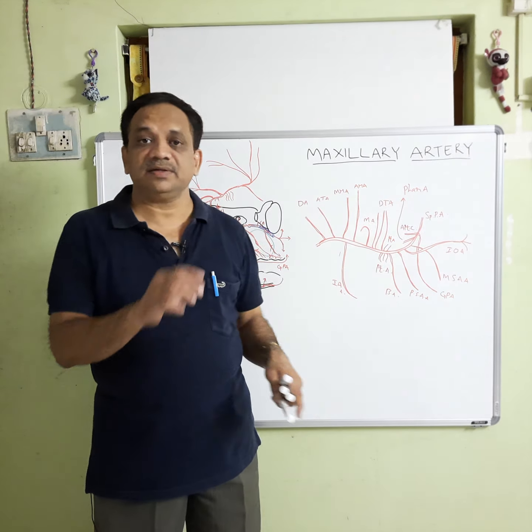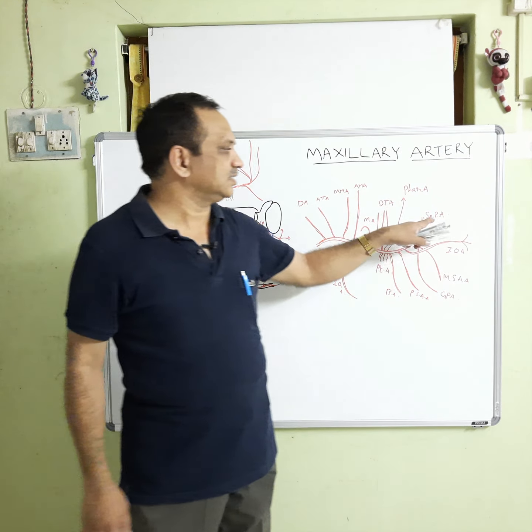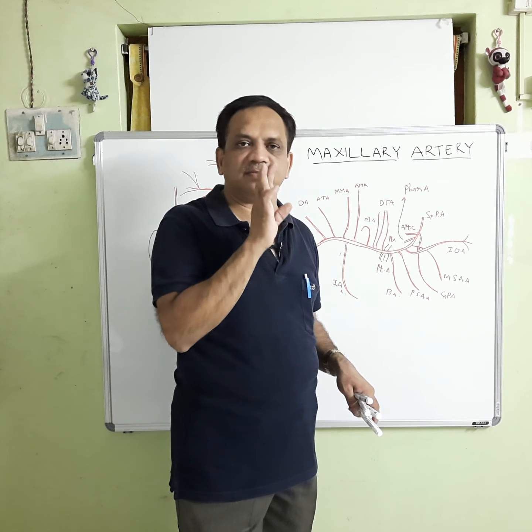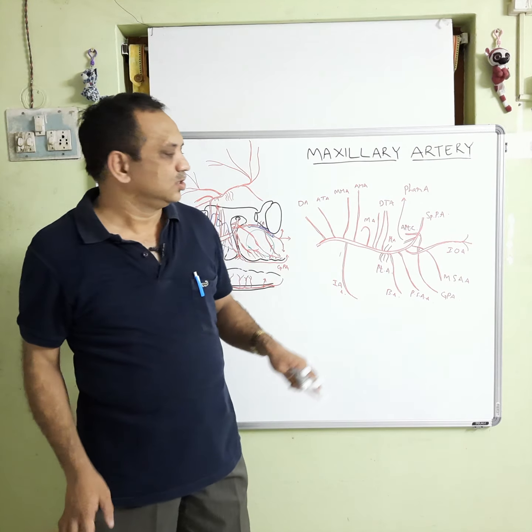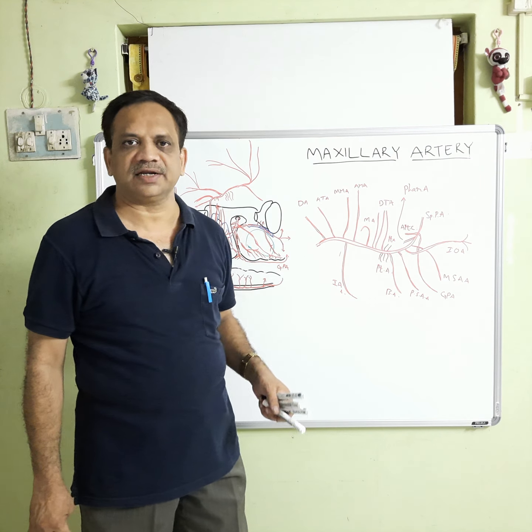That is the place of epistaxis, Little's area. Thus the sphenopalatine artery also supplies the nasal septum. So, this is about the branches of the maxillary artery.